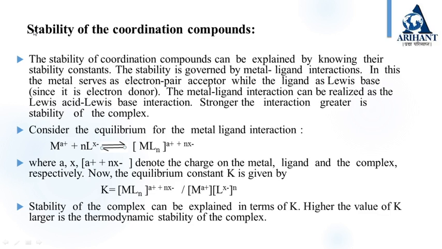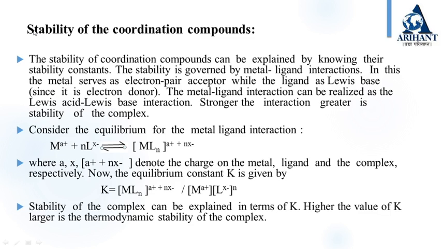So, let's revise. The stability of coordination compounds in solution is considered by taking into account the stability constant. The thermodynamic stability of a complex depends upon the extent of interaction between the metal ion and ligand. If the interaction is strong, the complex formed would be thermodynamically more stable.